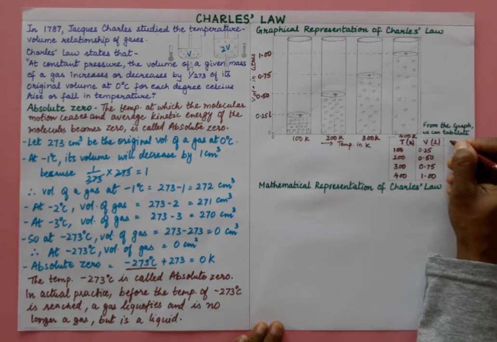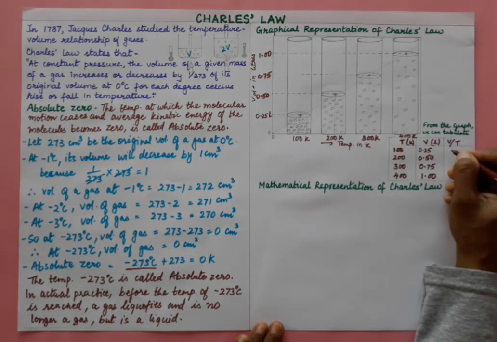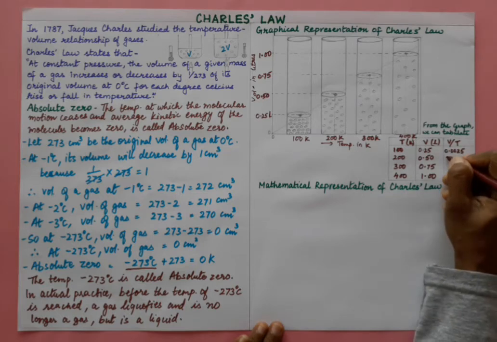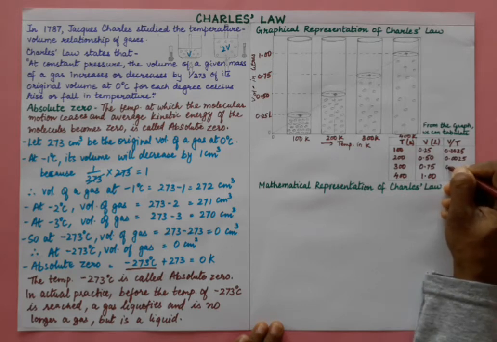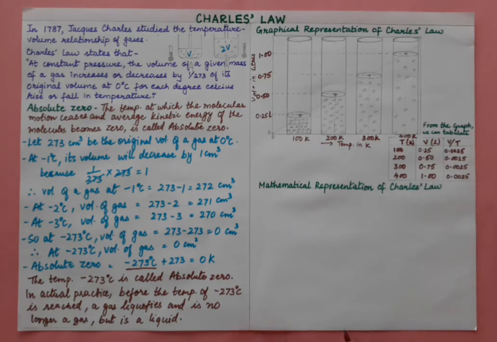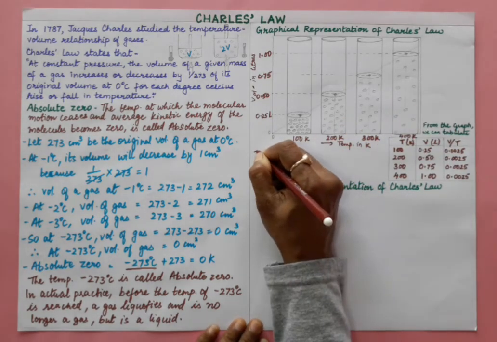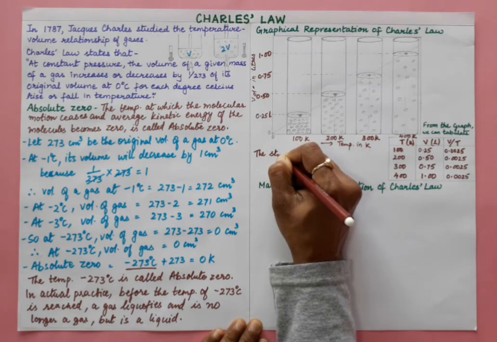Now if we divide this V by T, then what do we get? V by T is here 0.0025. So you will get a constant in all the cases. So at constant pressure, the V by T value you will get is 0.0025, right?